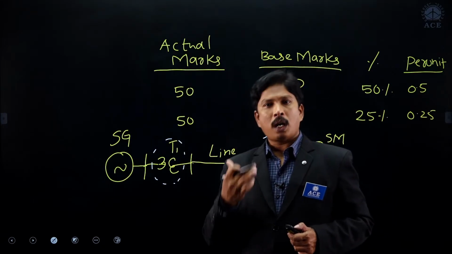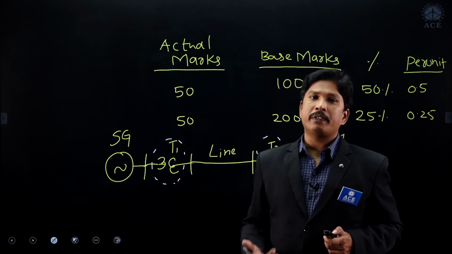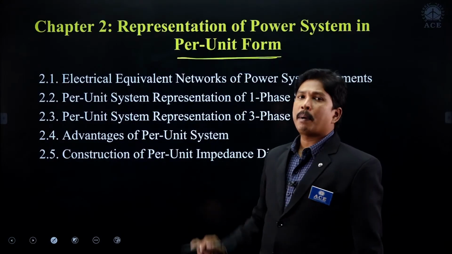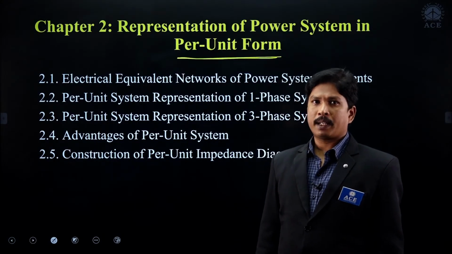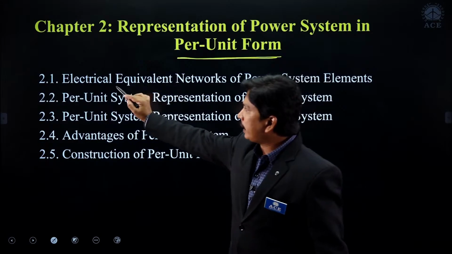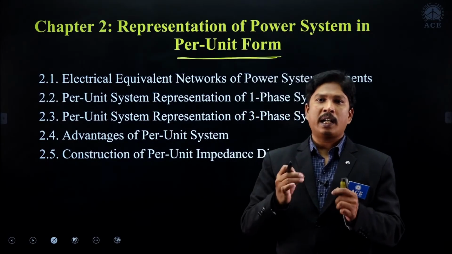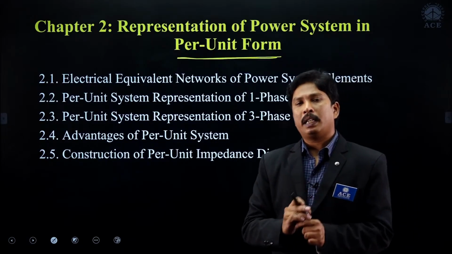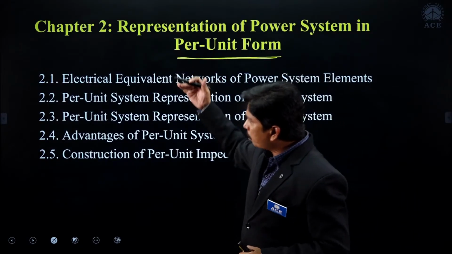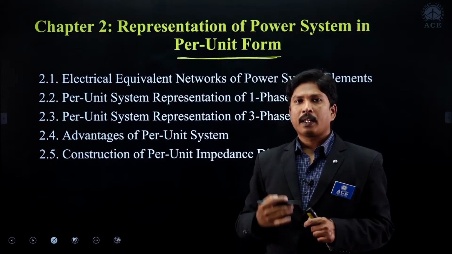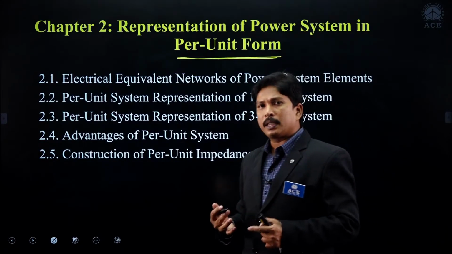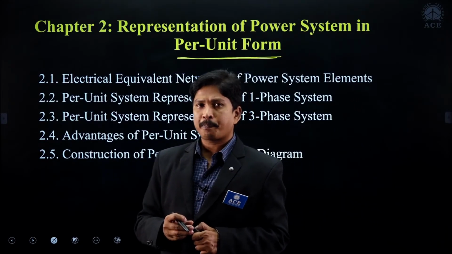So to avoid that difficulty, we are moving into the per unit system representation. So in topic 1, we are going to get the problem. What is that? Analyzing that type of network is very difficult. So we are moving into the per unit system. In topic 2, we are going to see the definition of per unit system.